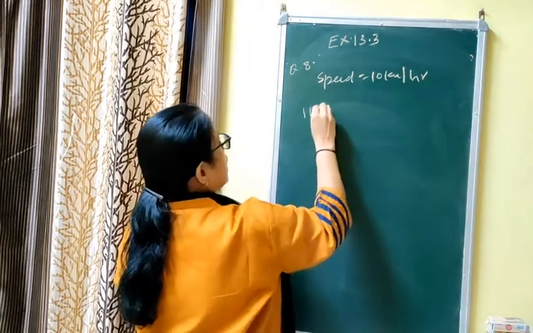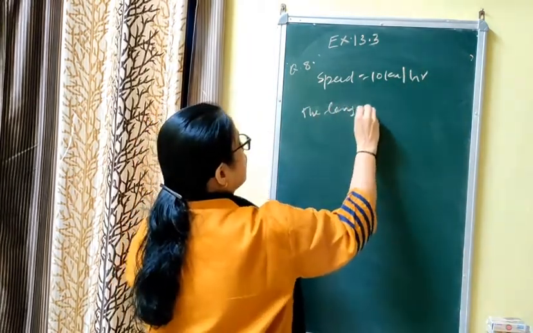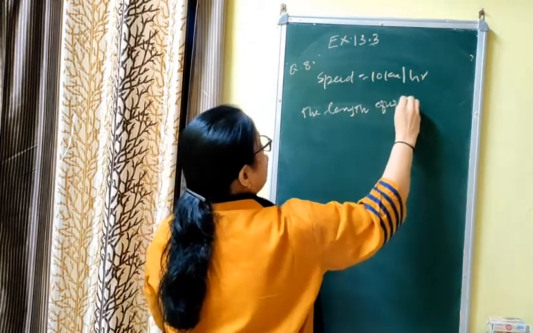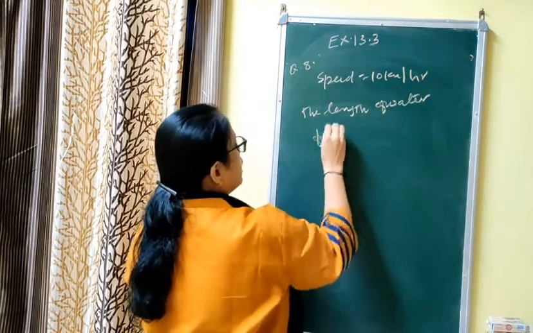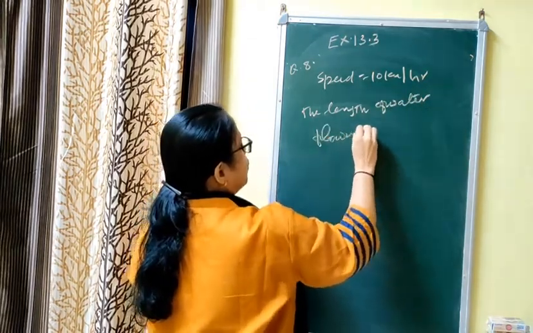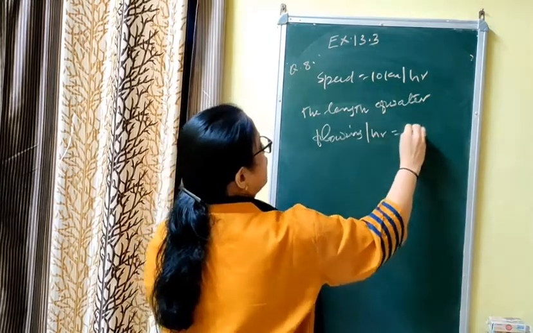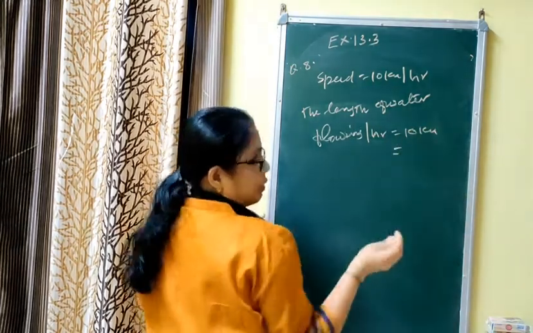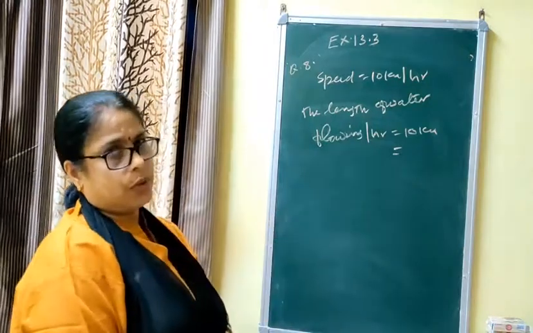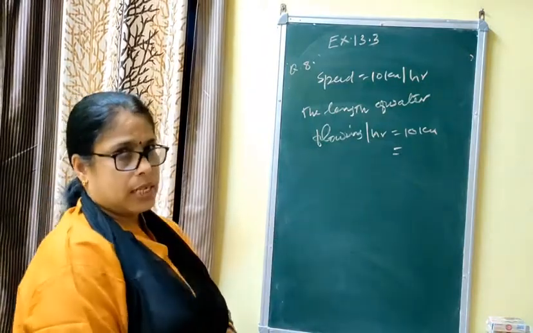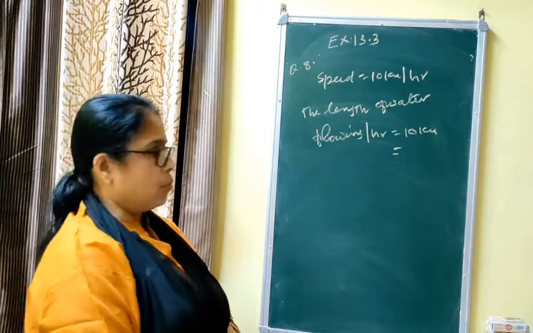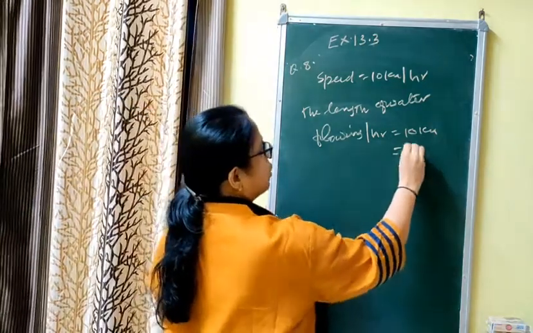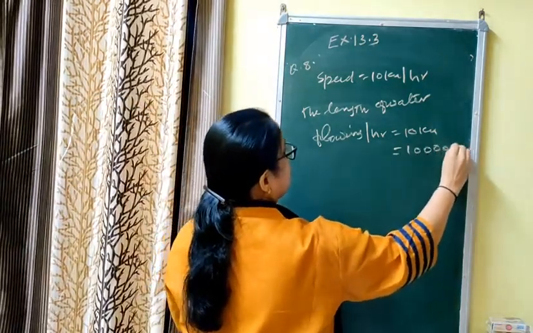That means the length of water flowing per hour, how much water flows in one hour, is equal to 10 kilometer. But breadth and depth of river are given in meter, and irrigation height is given in centimeter, so we have to convert to the normal unit, that is 10,000 meter.